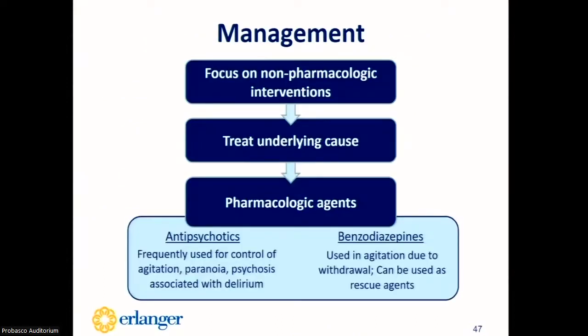So the management of agitation in these patients will continue along that same route of focusing on non-pharmacologic interventions first, and then reorienting the patient as much as possible, along with treating the underlying cause of the agitation. When necessary, pharmacologic agents can be added to treat that agitation. They will include things like antipsychotics, which includes both the first and second generation antipsychotics, and the most common agent at Erlanger is going to be quetiapine.